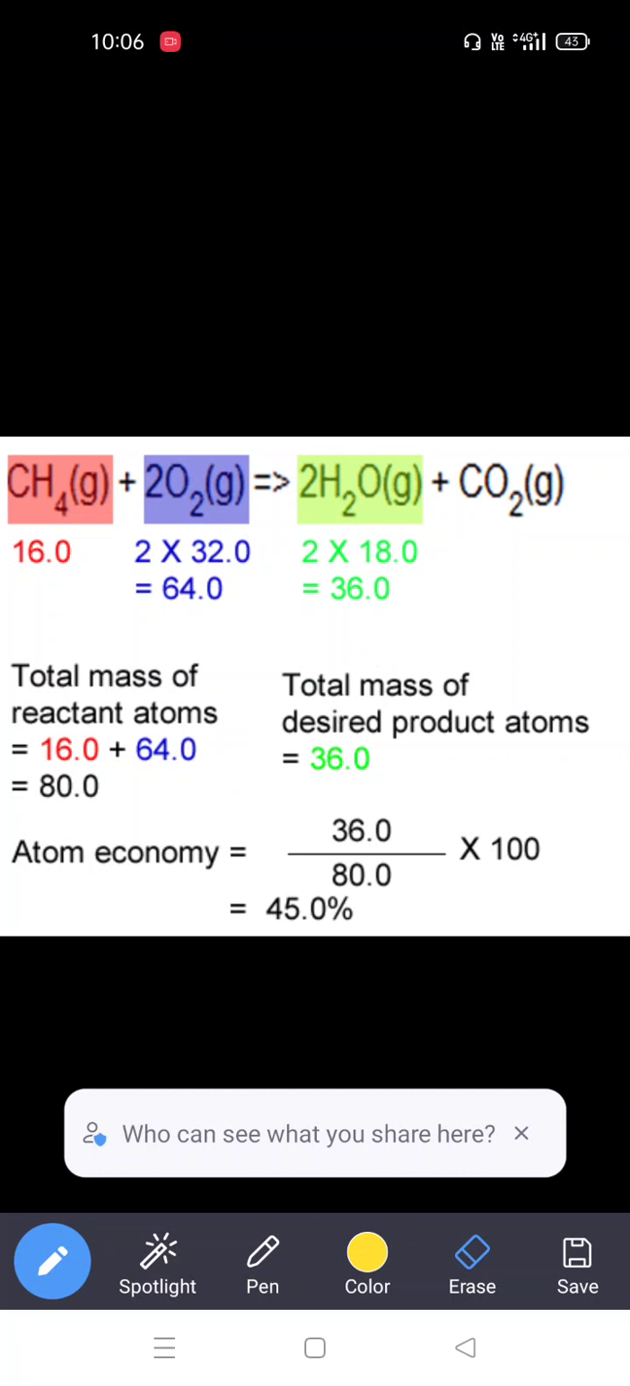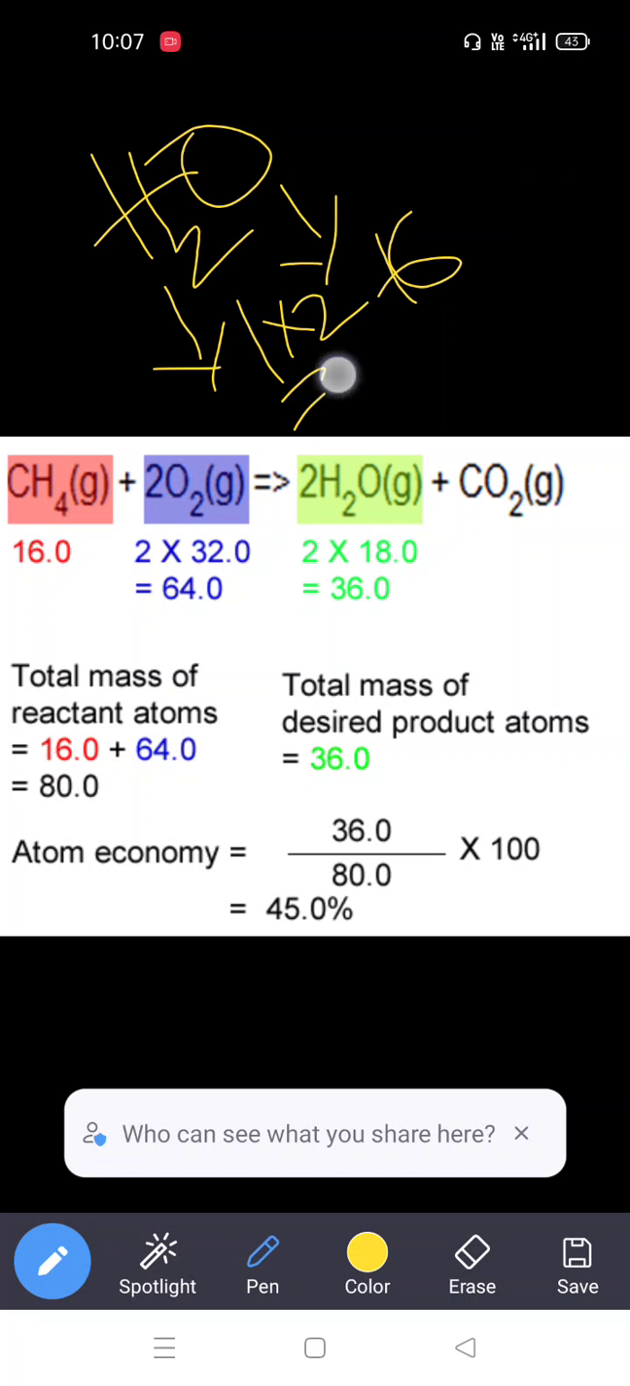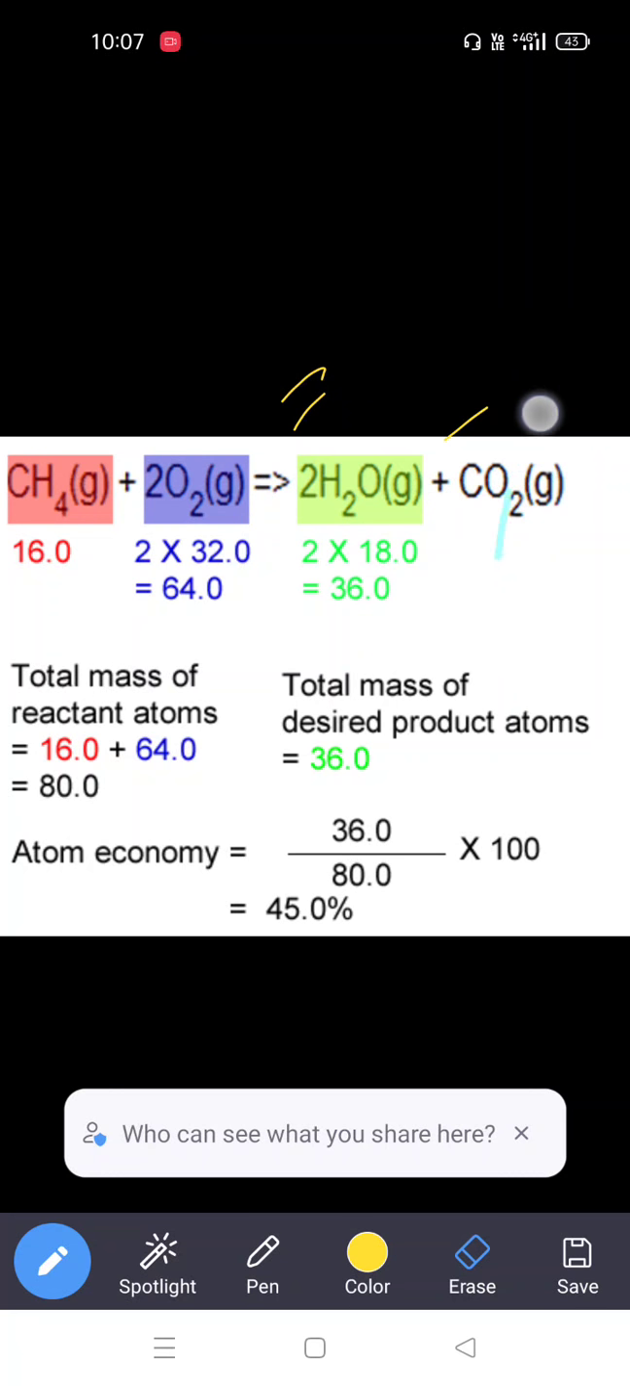And the molar mass of the water molecule: how many hydrogens are present in water? 2 hydrogens, 1 oxygen. The atomic weight of hydrogen is 1 and of oxygen is 16. So in one H2O, how many hydrogens are present? 2 hydrogens. 2 plus 16 is equal to 18. So the molar mass of H2O is equal to 18. How many moles of H2O are we getting in the product? 2 moles. So that's why 2 into 18, 36.